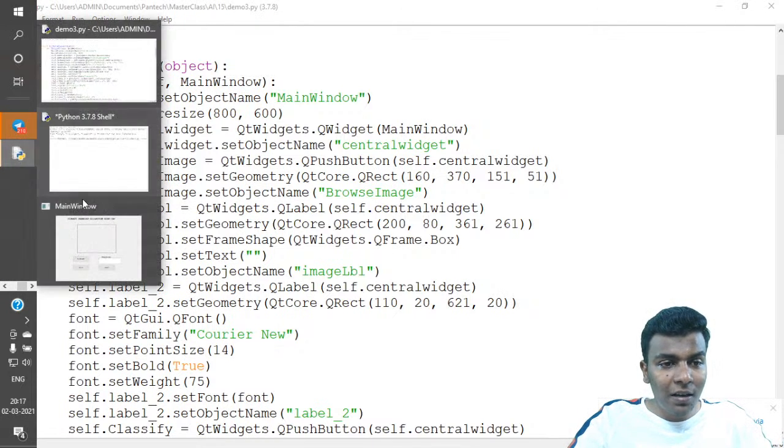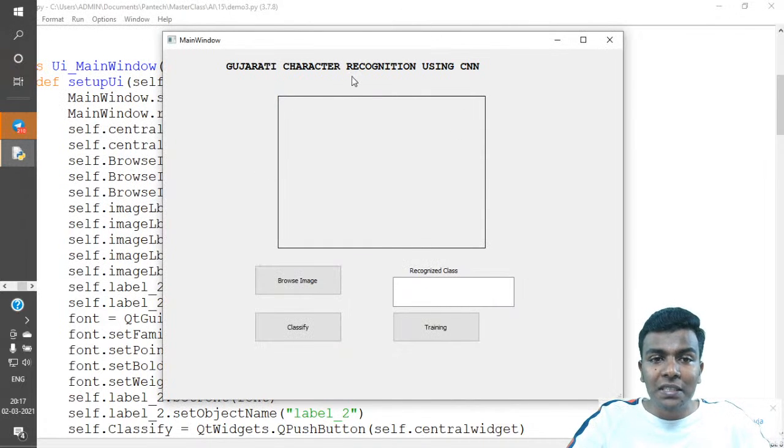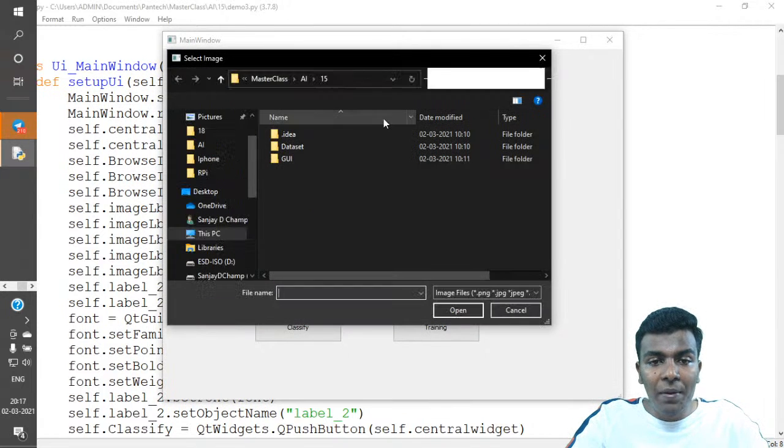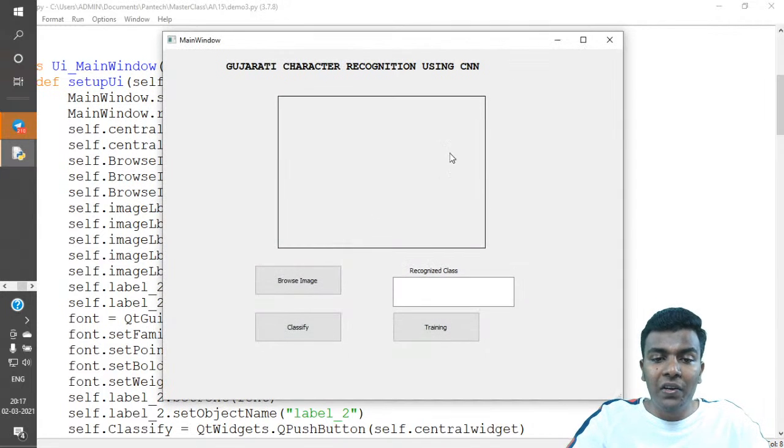Still it is running. Okay, we got the main window. This is my GUI. First of all, we have the title, Gujarati character recognition using CNN, and here we have a square box which is used to load an image. Browse image is helpful for loading an image from my directory, and the classify button is used to classify the image and print out the result in the recognized class. Training is used to start the training. That's all about this GUI.